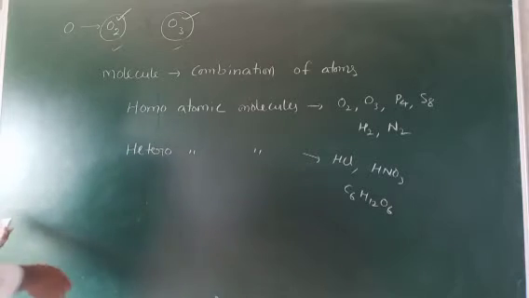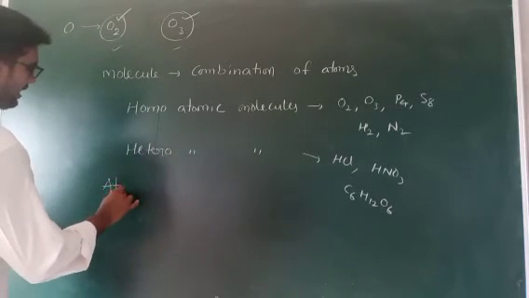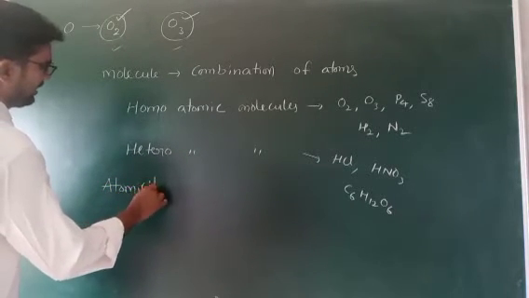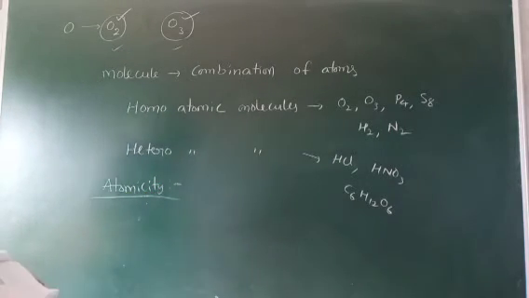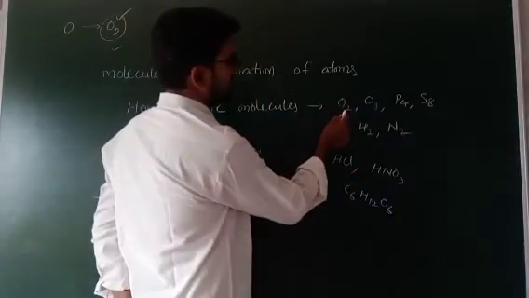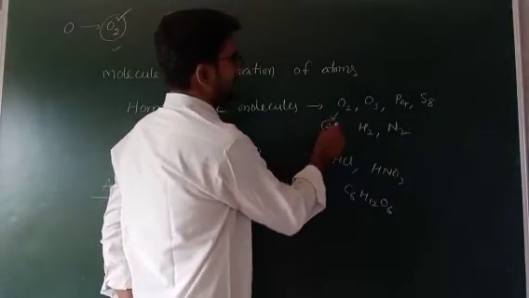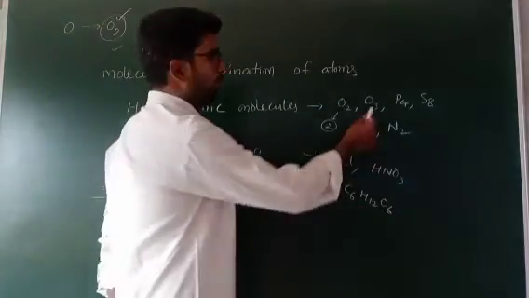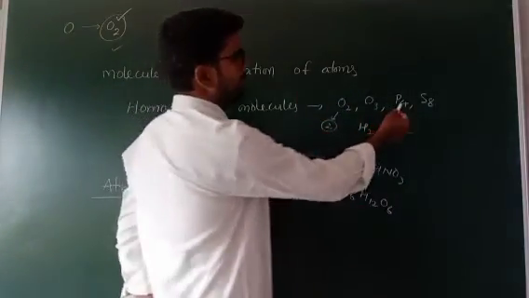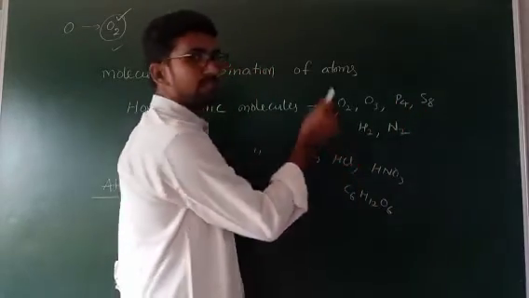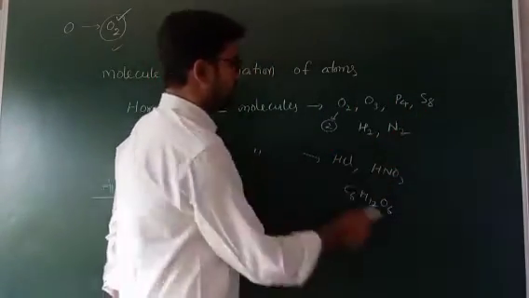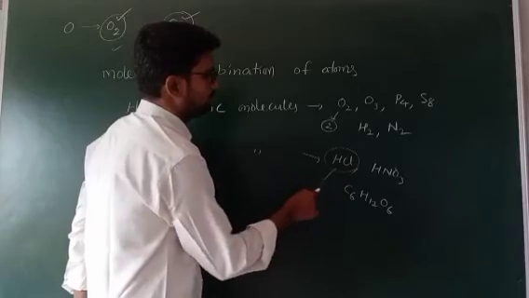Okay, now next one, atomicity. Atomicity means the number of atoms present in the molecule. What is the atomicity of O2? 2, because only 2 atoms are present. O3 atomicity 3. P4 atomicity 4. S8 atomicity 8. H2 atomicity 2. N2 atomicity 2. HCl atomicity 2.